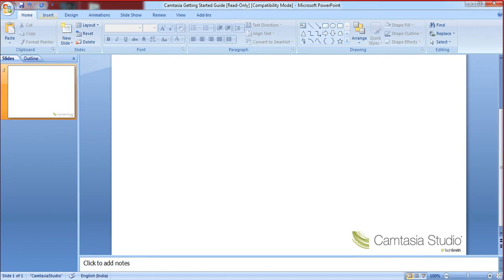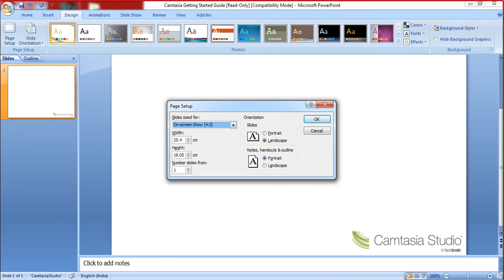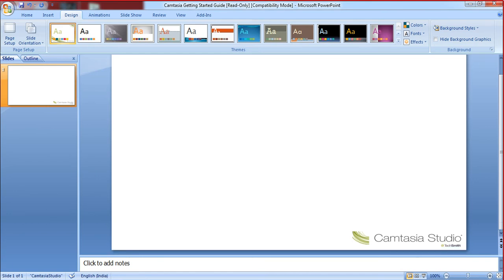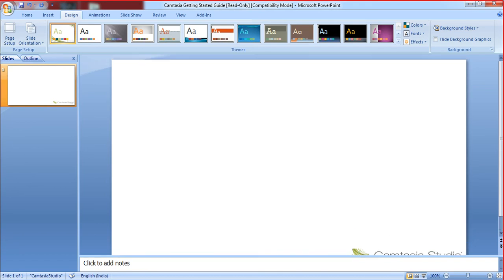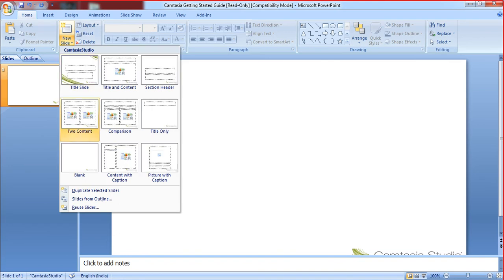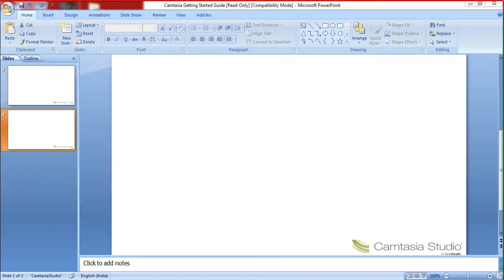And now you have to go to design and click on page setup, and this should be 16:9. Select 16:9 and click OK. Now this slide is actually a high definition slide. We do not need this, it's coming here, we have to remove this somehow. And finally, if you move there, we need blank slides. And finally you can actually duplicate the slide and upload the image one by one.